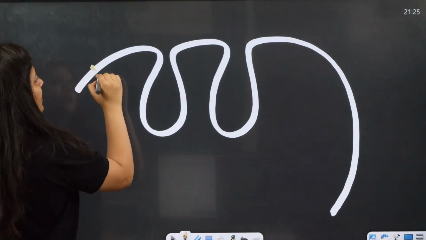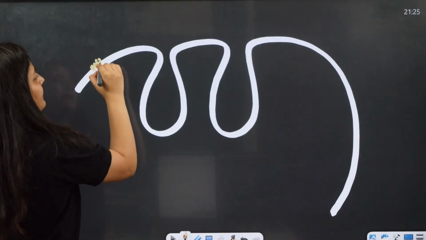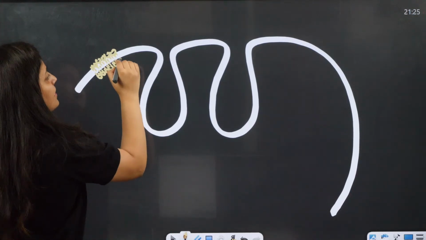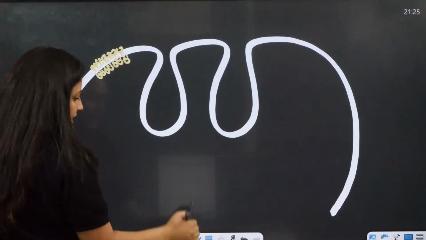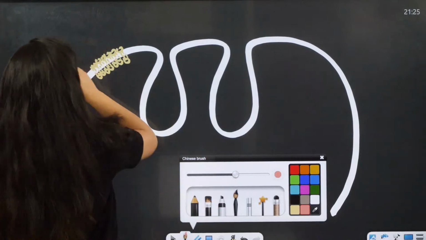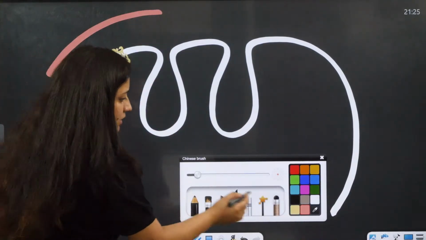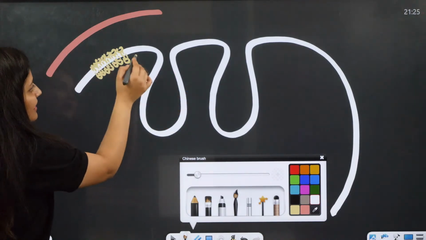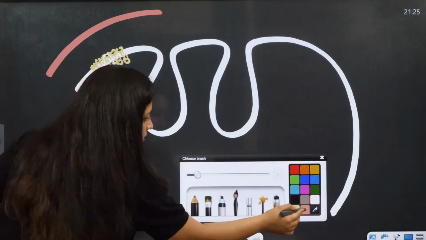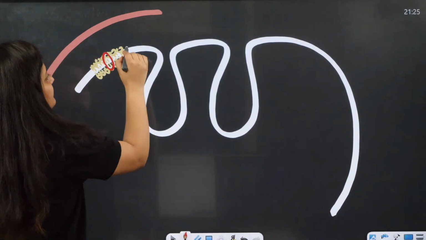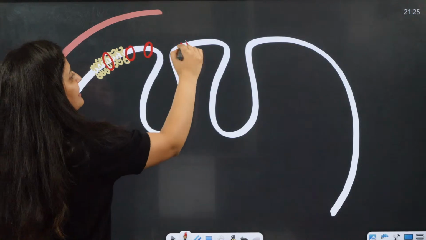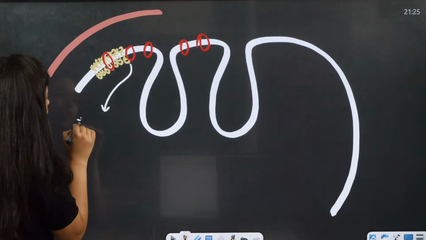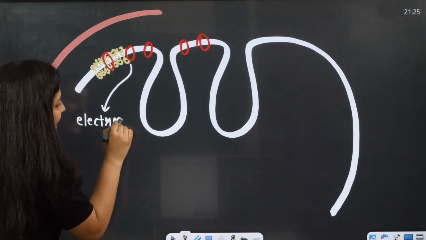The inner membrane also has the same basic thing, the phospholipid bilayer, but of course the composition can vary. In this inner mitochondrial membrane, at places you will see some protein complexes present, and we call them electron carriers.